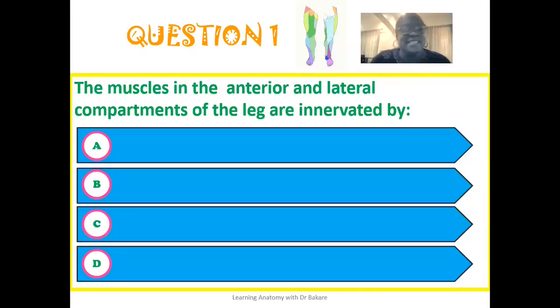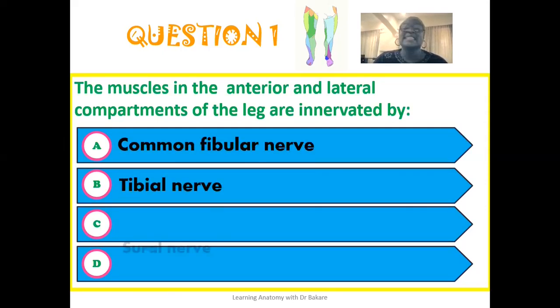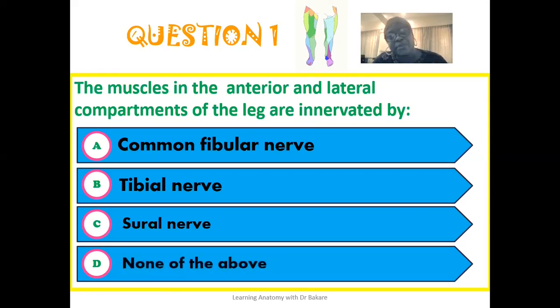So the first question reads that the muscles in the anterior and the lateral compartment of the leg are innervated by which nerve? Is it the common fibular nerve? Is it the tibial nerve? Is it the sural nerve? Or is it none of the above?